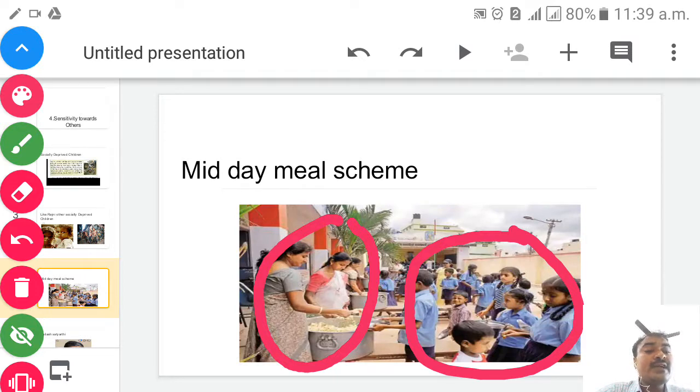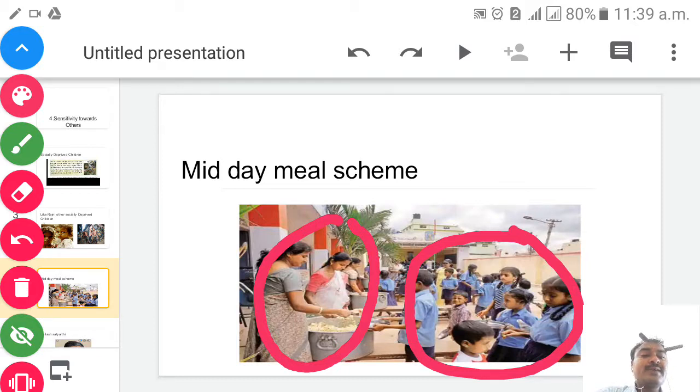There the government will take care of those children. They'll provide them everything that I just told you all, or they'll provide to them books, uniforms and stipends, and every day in the afternoon a midday meal, isn't it, children? So this is the scheme started by the government to help the poor children in the form of socially deprived children. Next we will go, children, we will see about a famous personality